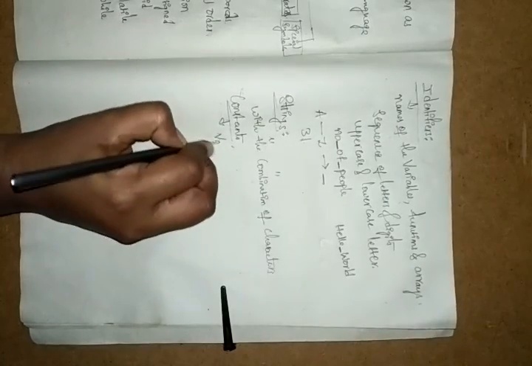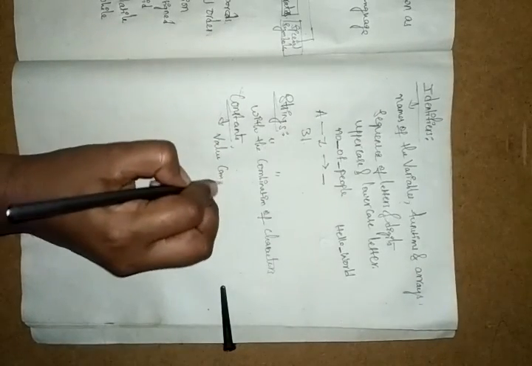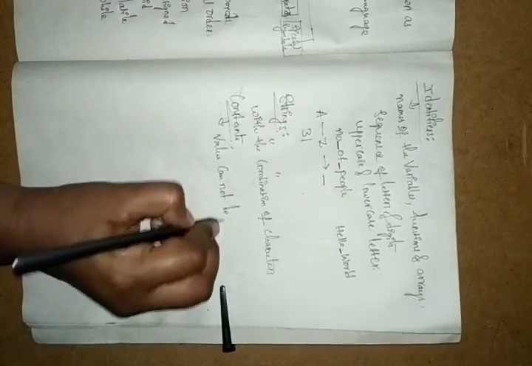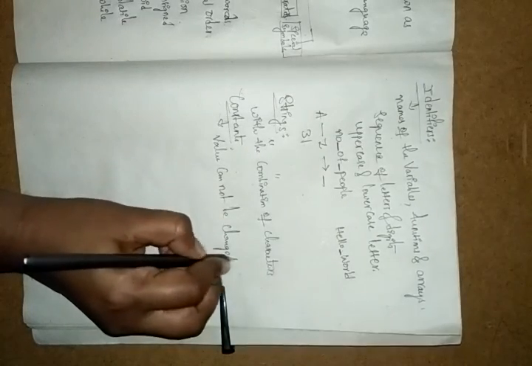Suppose you write any value, any number, anything, that is definitely a constant. Constant here means it cannot be changed. The value cannot be changed. So it is definitely constant only. Okay, I will explain again in the constant topic.